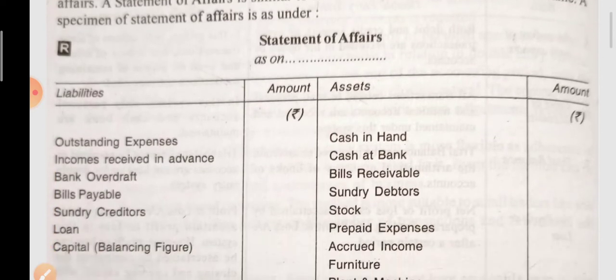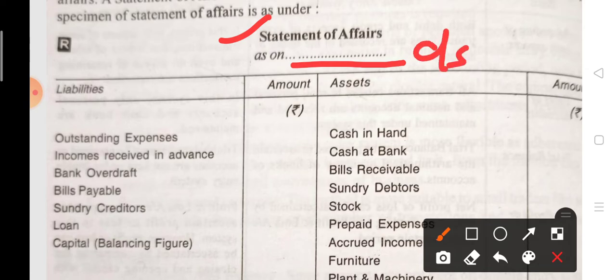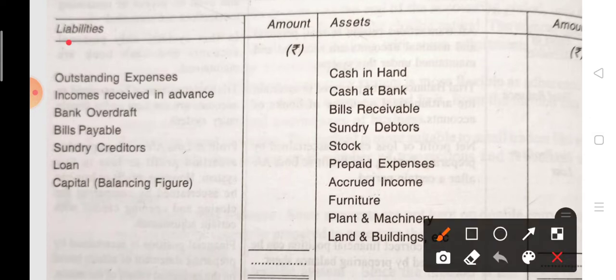Here you have to write down the statement of affairs as on which date. If you are making it for closing, you have to write down closing. If you are making it for opening, you have to write down opening. Okay, or you can write down the date. Now see the format: liabilities, amount, assets, amount. This is the format of balance sheet.